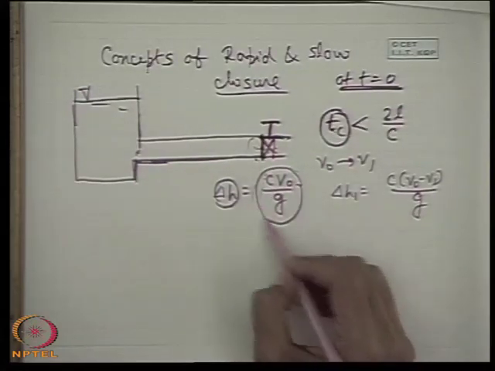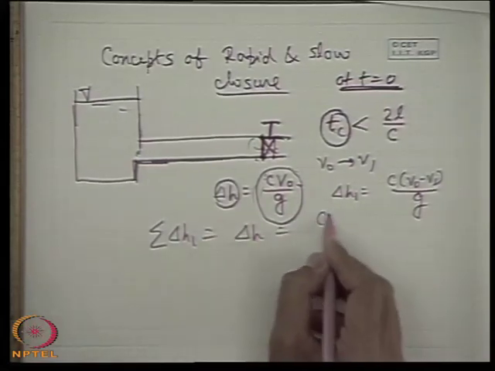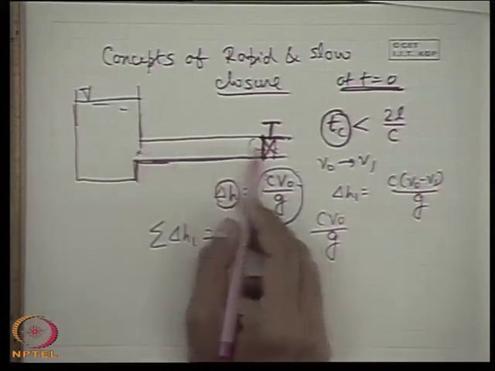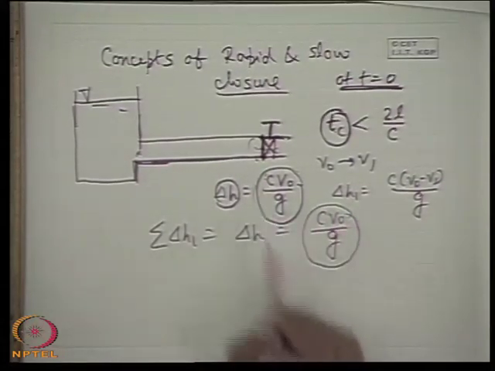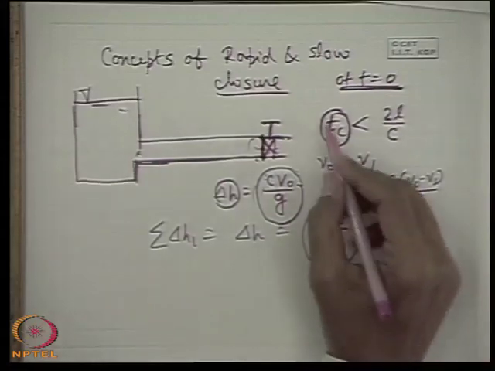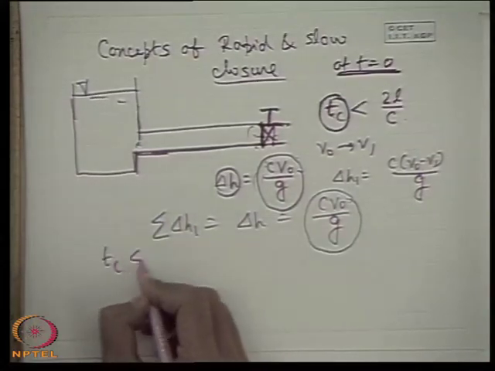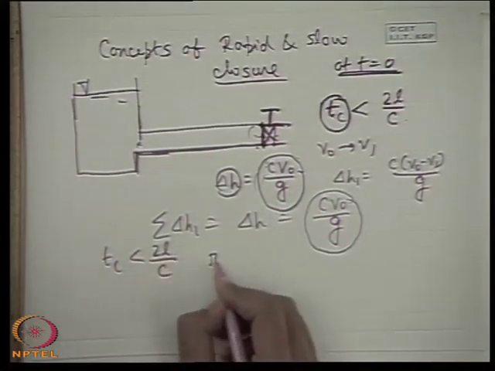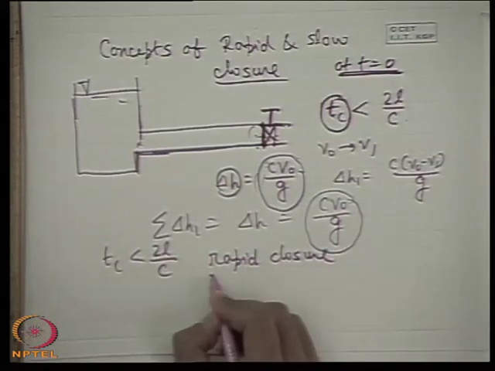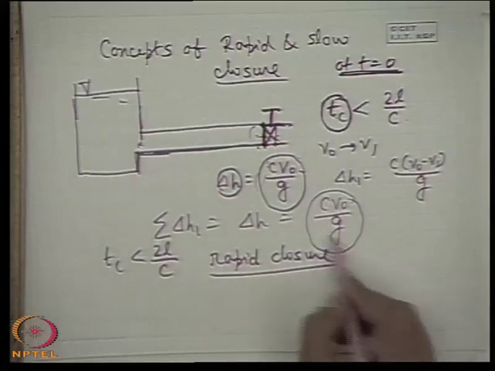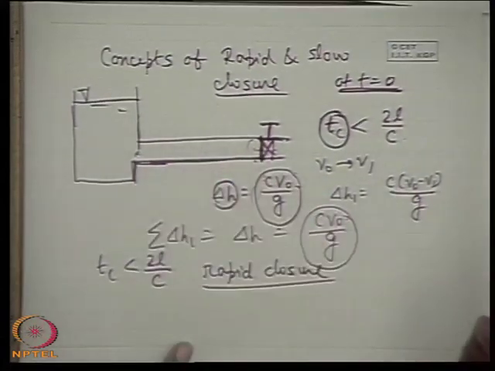That means the sum of all these delta H1 will be delta H. So before any reflected wave comes to the valve end, the pressure development is the same as that for an instantaneous valve closure. So this case is known as the rapid closure. So when Tc is less than 2L by C, we call this a rapid closure, which gives the same pressure rise developed at the valve end as that in case of instantaneous closure, and the physical situation is the same.